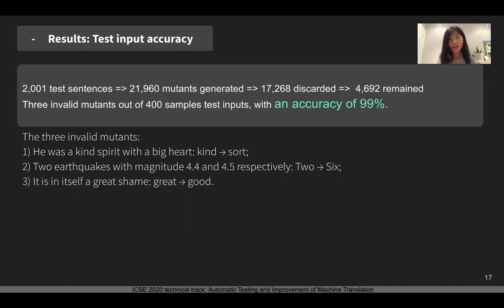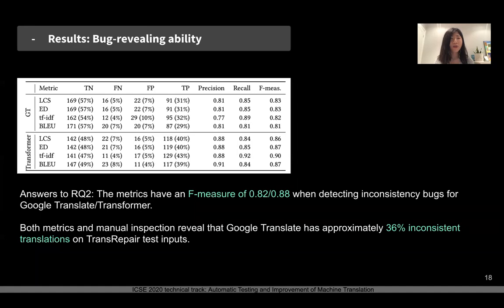For the first research question, we would like to know whether the test inputs are good enough. The manual inspection indicates that we have a test input accuracy of 99%, which means most of our generated test inputs are quite natural. For the second research question, we would like to know whether the approach is able to detect bugs.